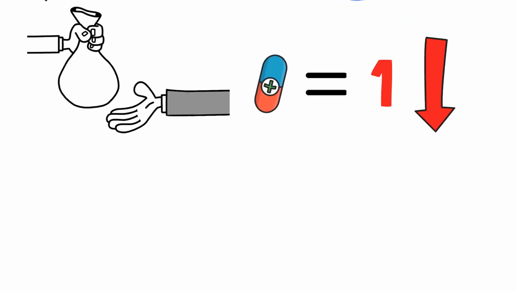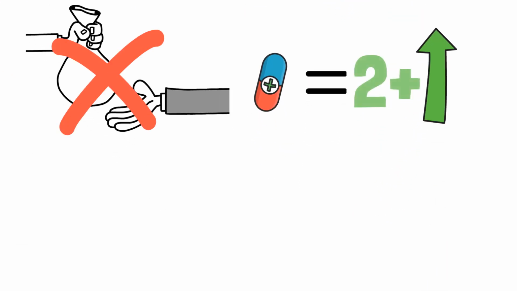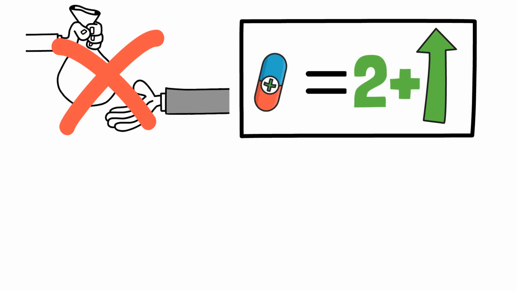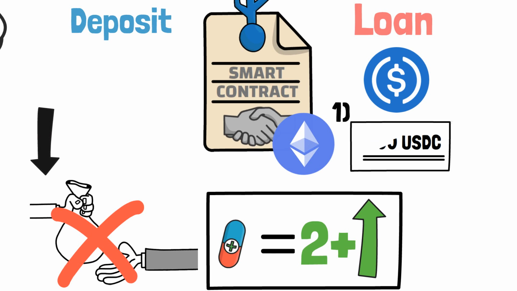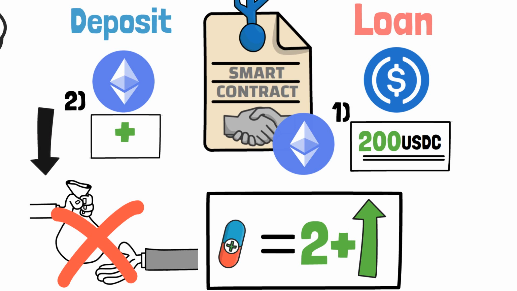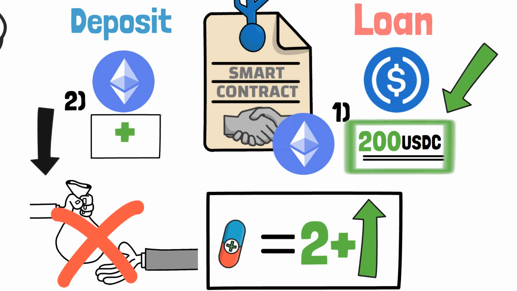To avoid liquidation, maintain a high health factor. We recommend more than 2, and if your health factor decreases, you can increase it by number 1, repaying a part of your loan, or number 2, deposit more assets as collateral. But repaying the loan always increases your health factor more than depositing.